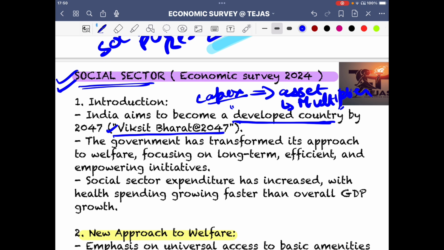So capex, capital expenditure: we have to invest in those assets which are going to give us multiplier effects in future. What do you mean by multiplier effects? Multiplier effects means multifold, multiple times, at an accelerating pace, you get to have that benefit. So that is capex ka multiplier effect, and that is what our economy is presently doing. In this survey also, when we do the holistic analysis, we'll get to know how the capex is going to benefit us.